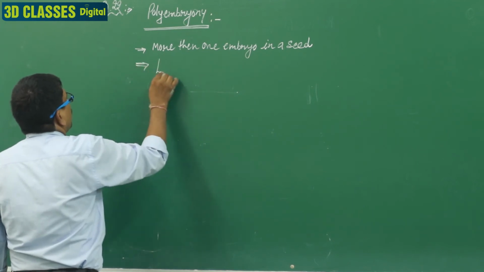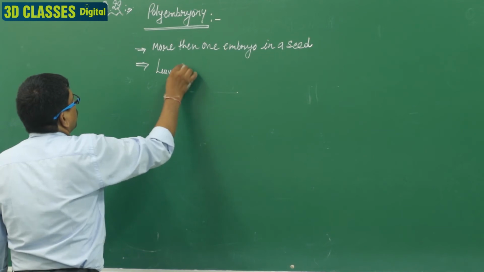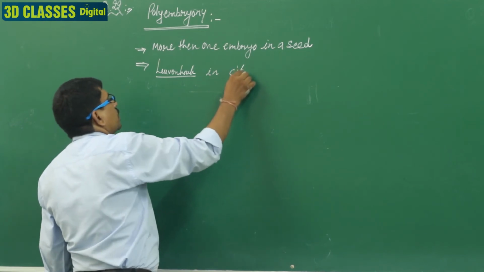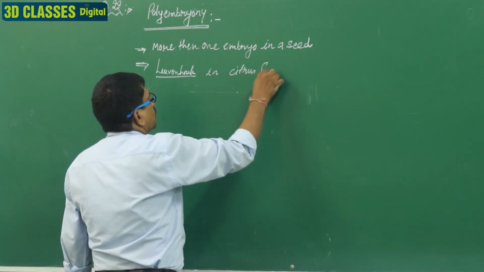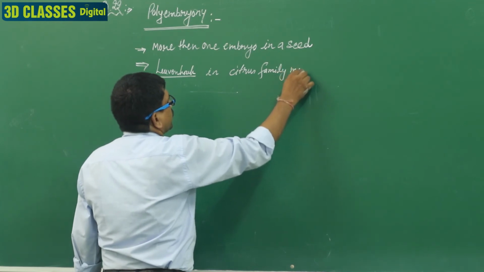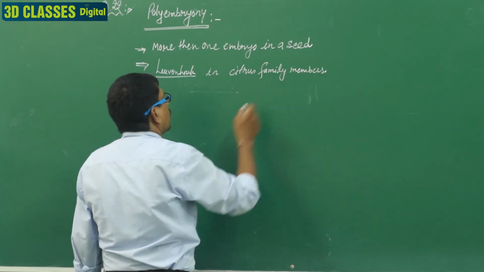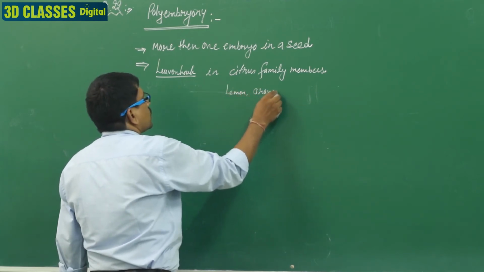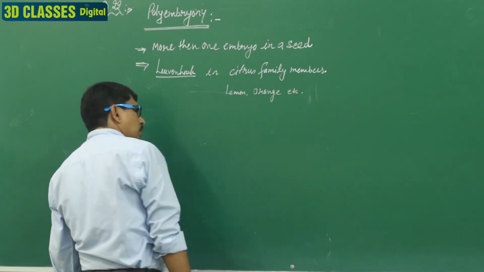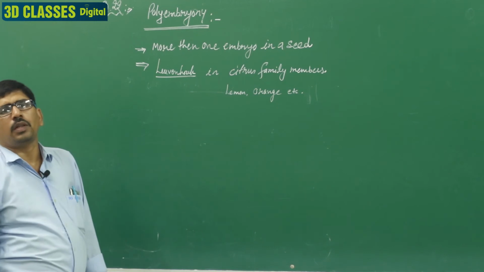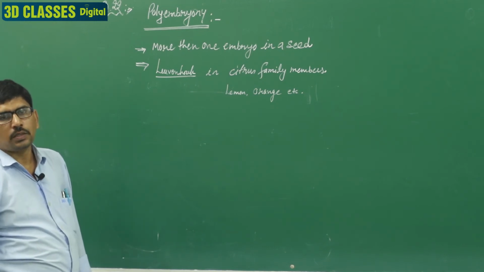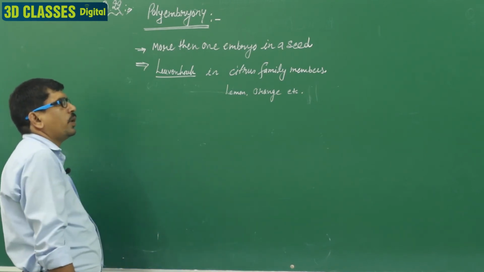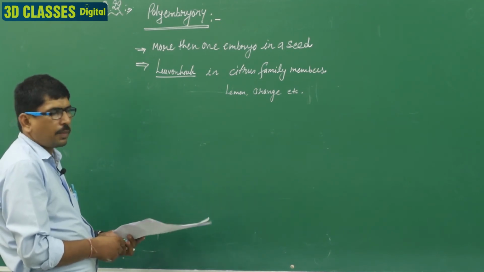Polyembryony was first discovered by Leeuwenhoek in the citrus family, citrus family members, particularly lemon, orange, etc. Clear? Polyembryony is also found in mango varieties. In some mango varieties, polyembryony is also found. But Leeuwenhoek discovered polyembryony in citrus family members, particularly orange and lemon.